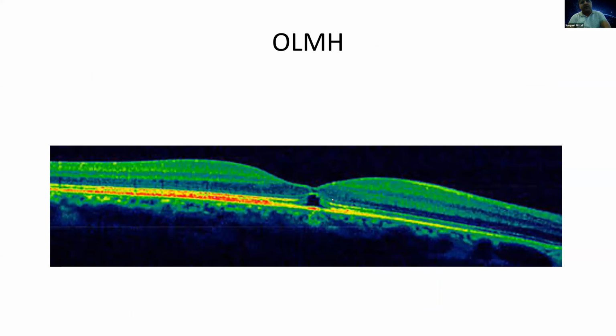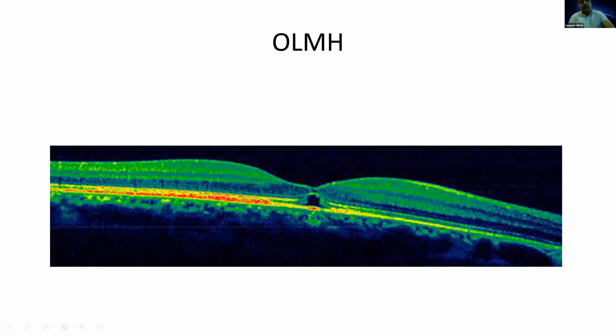So now this is a hyporeflective lesion. This is an outer lamellar macular hole. This is due to a solar burn which was there. The burn usually affects the outer layers, and you get this outer lamellar macular hole. You see there is no signal here. All these layers are absent here. So this is a type of outer lamellar hyporeflective lesion. A lot of clinical patients you will come across with outer lamellar macular holes or solar retinopathy, as we say. So this diagnosis becomes very important. Classical feature of solar retinopathy.